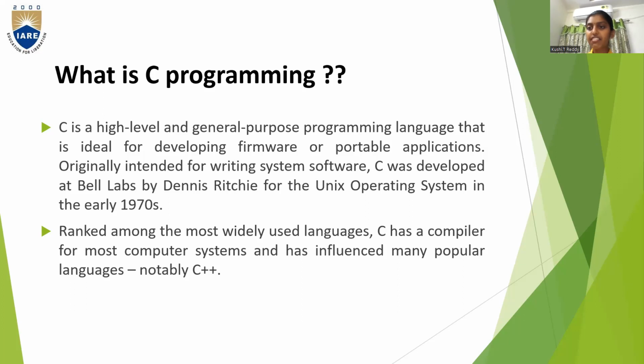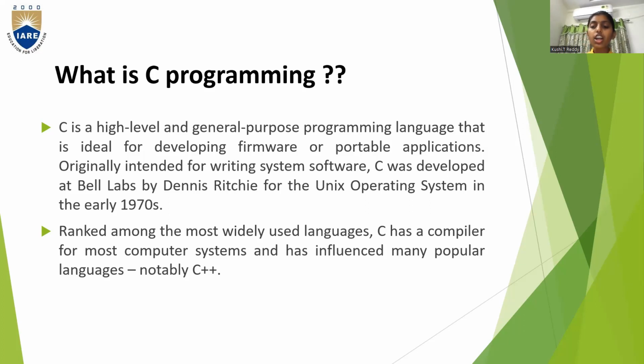C is a high-level language, and with its help we are able to perform tasks in the computer. C has a compiler in it. A compiler is nothing but something which converts the high-level language into a low-level language, and it converts line by line.